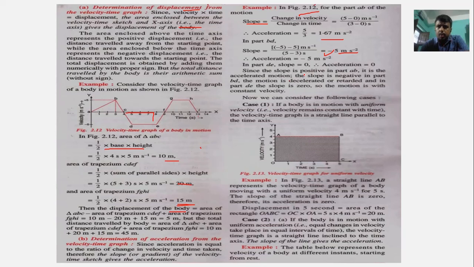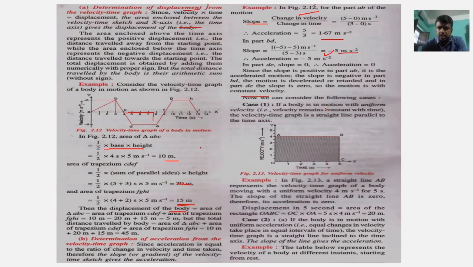Since the slope is positive in part AB, it is the accelerated motion, and its slope is negative in part BD, so it is a retarding motion. And in the part DE, the slope is 0, so the motion is with constant velocity. Now we can consider the following cases.